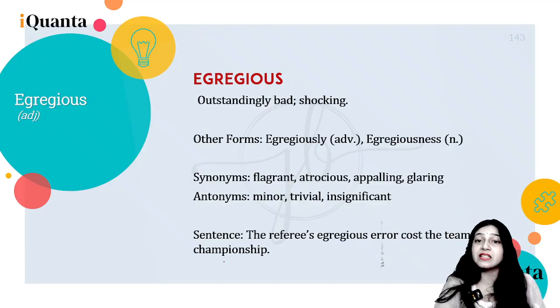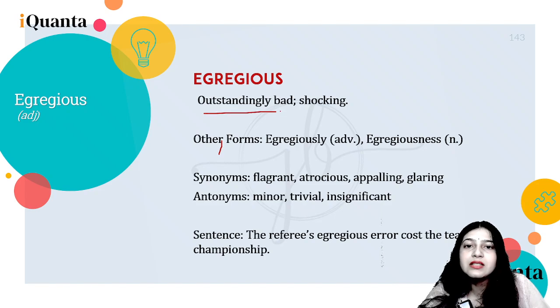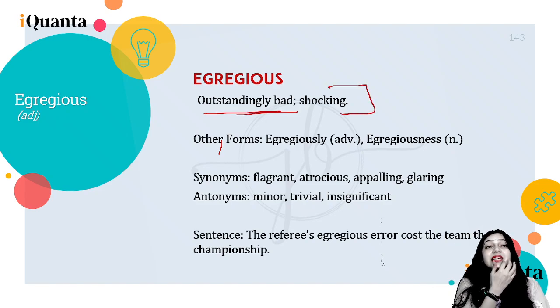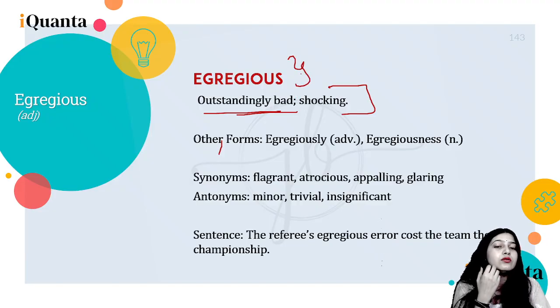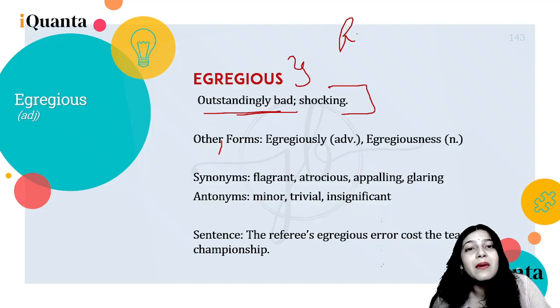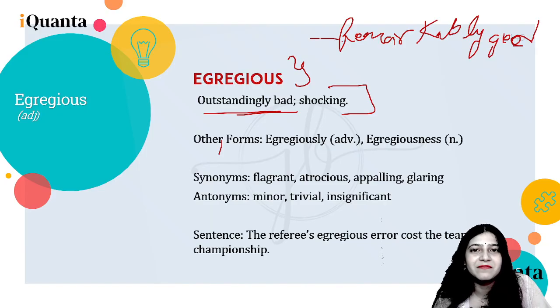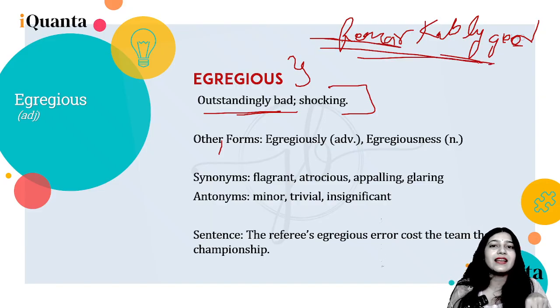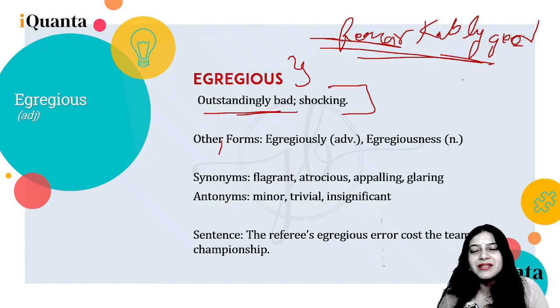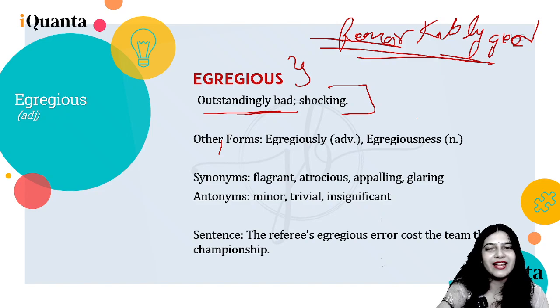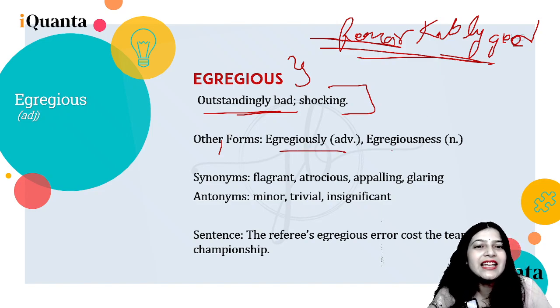All right, next, egregious, outstandingly bad or shocking. Now this word egregious has gone through an extremely dramatic change with time. Why? Because it used to be remarkably good pehle, remarkably good, egregious, and now it is outstandingly bad. That's so sad, na? Yeah, this is how you changed. All right, egregiously, egregiousness are the other forms.